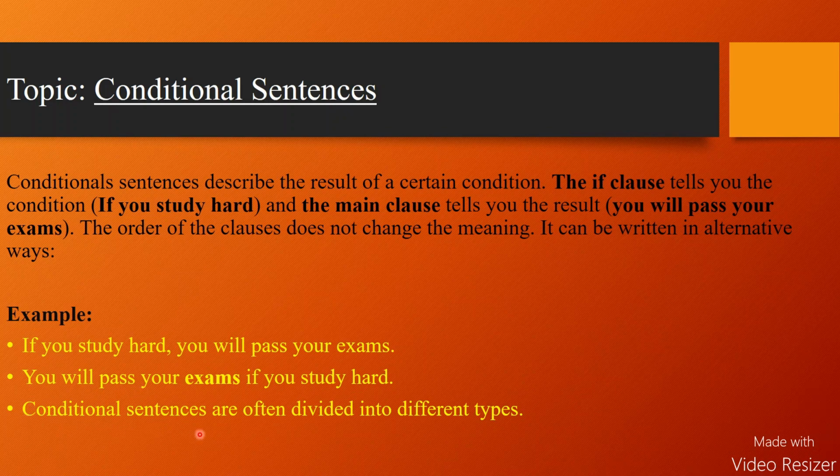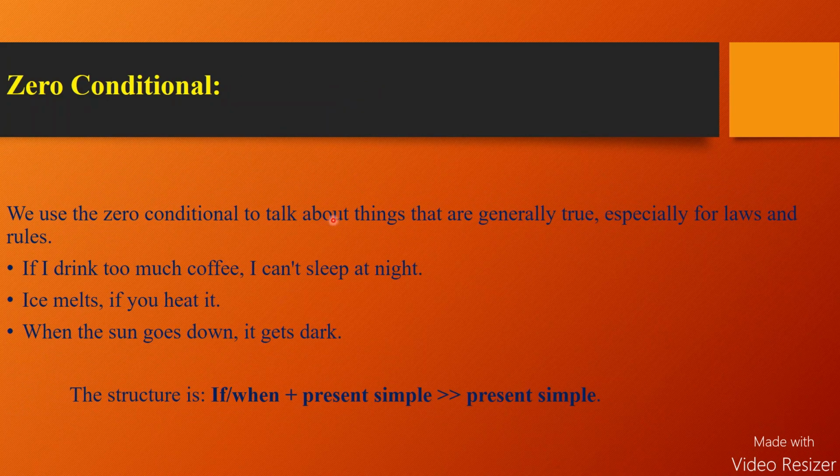Conditional sentences are often divided into different types. Well, dear students, first of all, we discuss zero conditional. We use the zero conditional to talk about things that are generally true, especially for laws and rules.